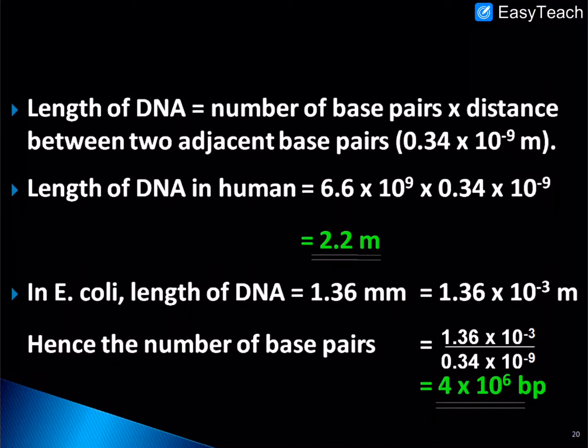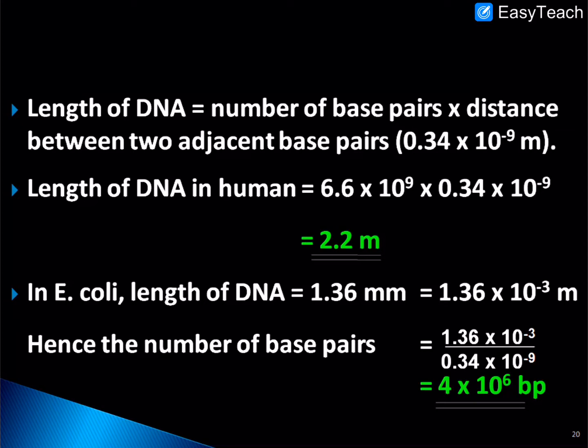So dear students, the human genome has about 6.6 into 10 to the power 9 base pairs, so we can figure out the length of human DNA. We have already discussed that in the structure of DNA, the distance between two nucleotides is 0.34 nanometer, and 1 nanometer is equal to 10 to the power minus 9 meter.